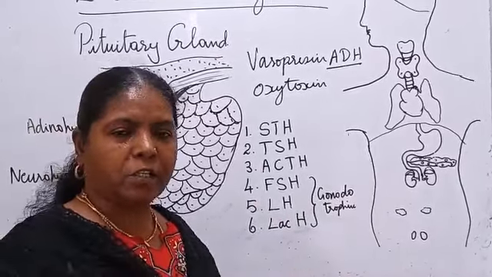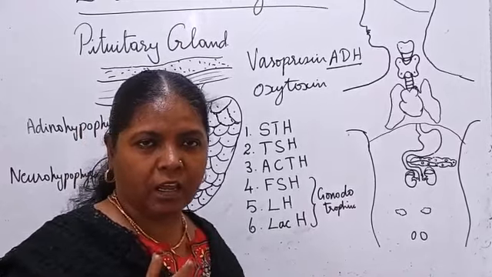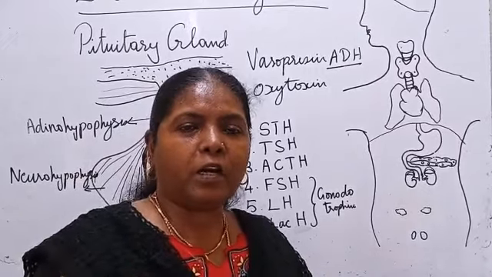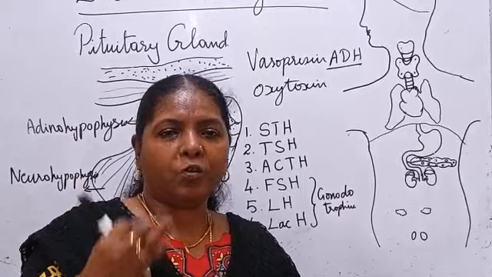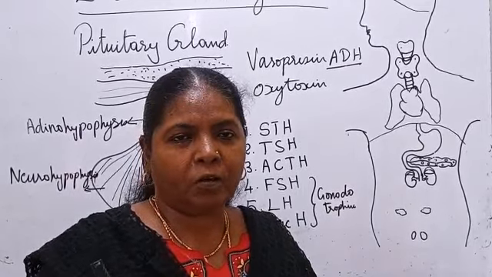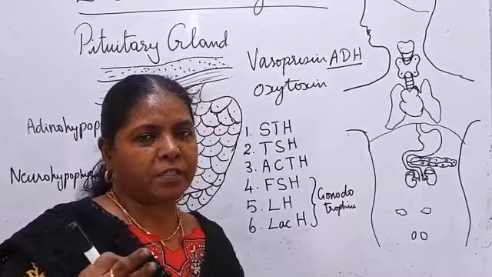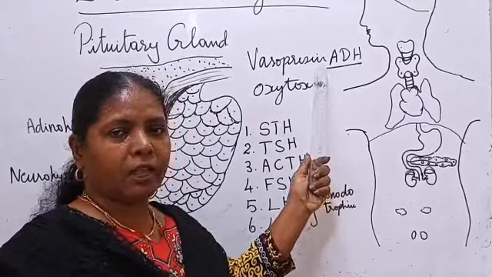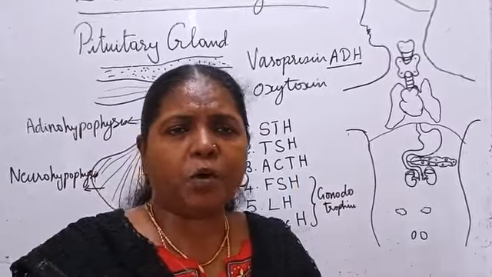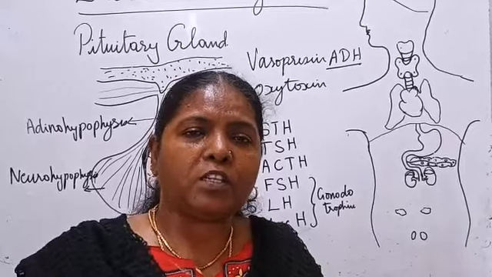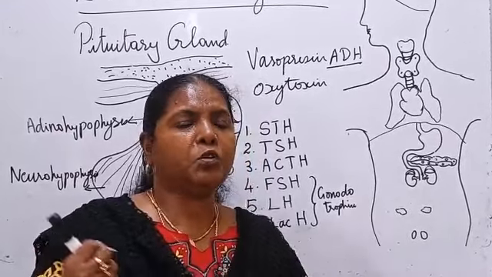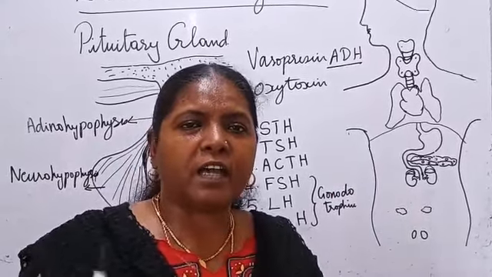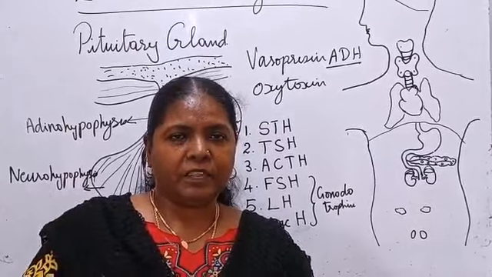Polyphagia, polyuria, polydipsia, these are the three symptoms. Polyphagia, abnormal hunger; polydipsia, abnormal thirst; polyuria, frequent urination. In diabetes mellitus, all three will be there. In diabetes insipidus, they will have polydipsia and polyuria. Polyuria, frequent urination, because the water is not being reabsorbed due to the less secretion of antidiuretic hormone. And since more water is excreted, they will feel thirsty.